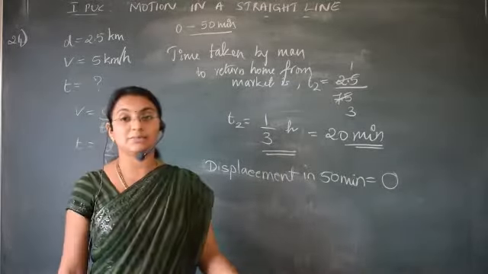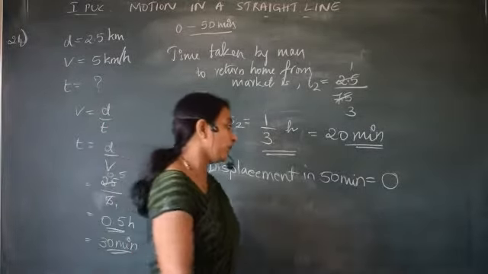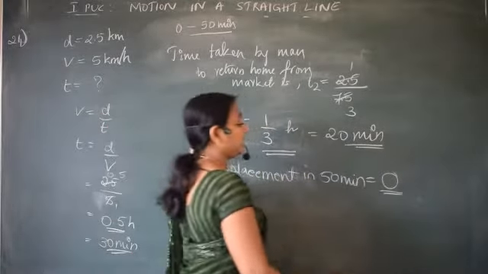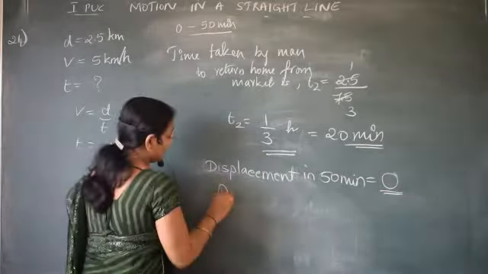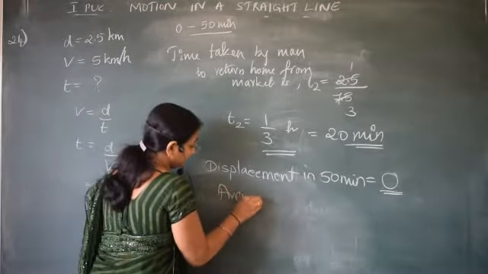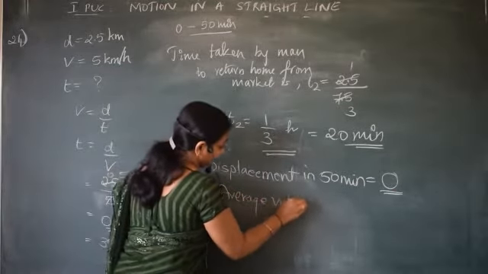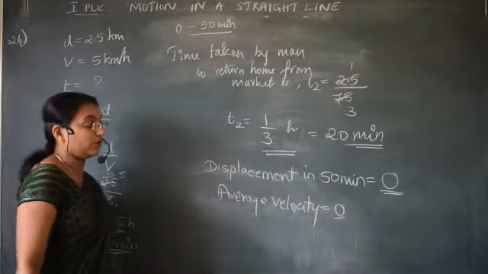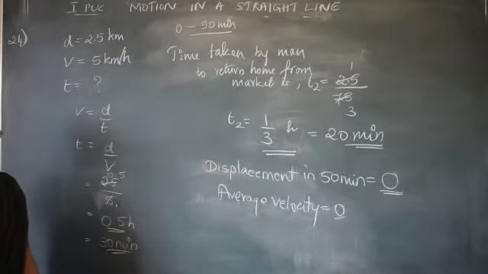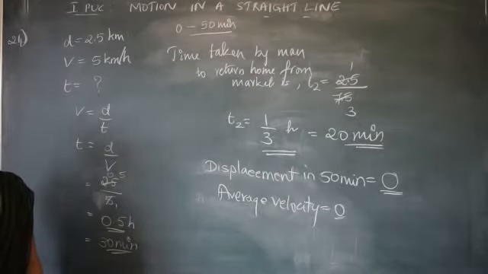Therefore, displacement is 0. Therefore, average velocity is equal to displacement by time, and displacement is 0, so average velocity is equal to 0.